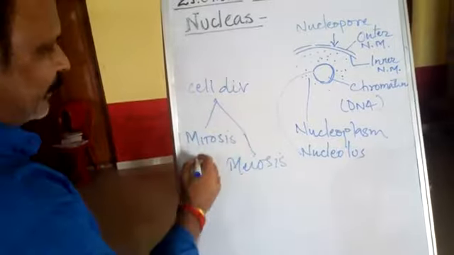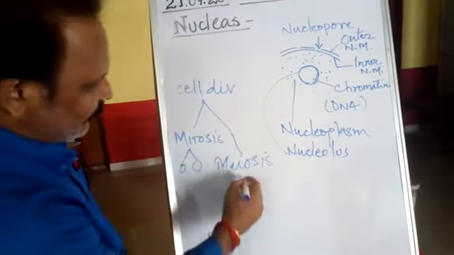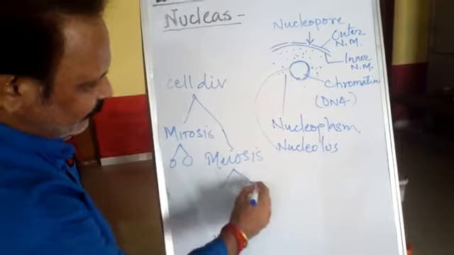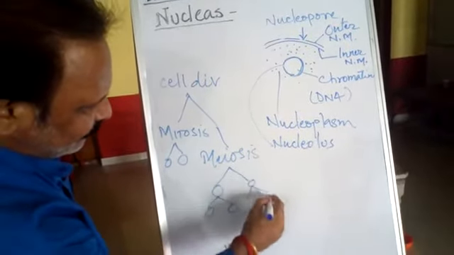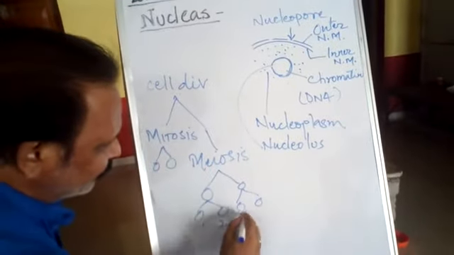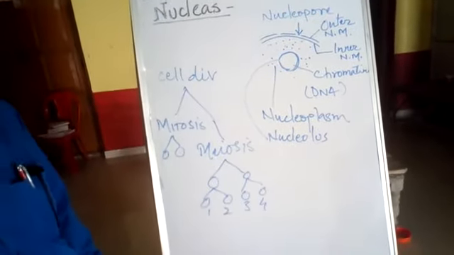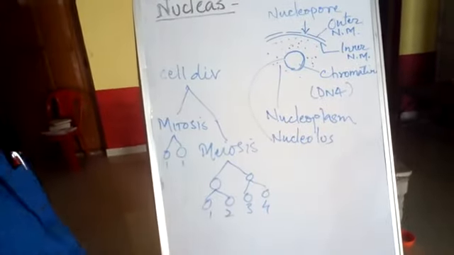As a result of mitosis, two new cells are formed, and as a result of meiosis, four new cells are formed. In meiosis, 4 daughter nuclei are formed, whereas in mitosis only two daughter nuclei are formed.